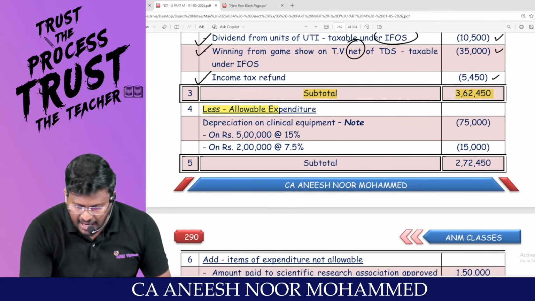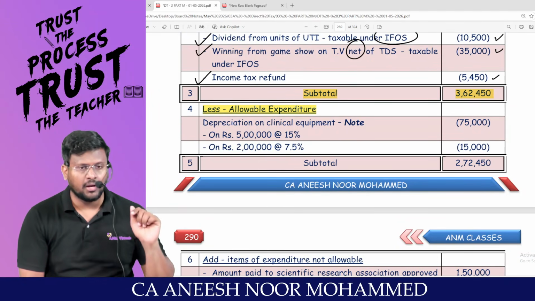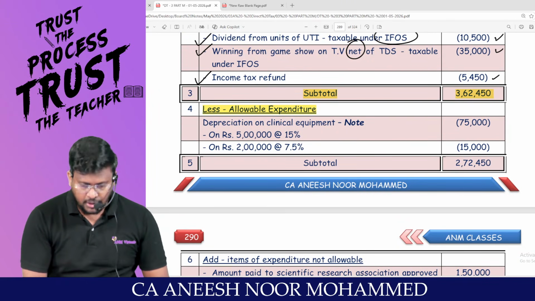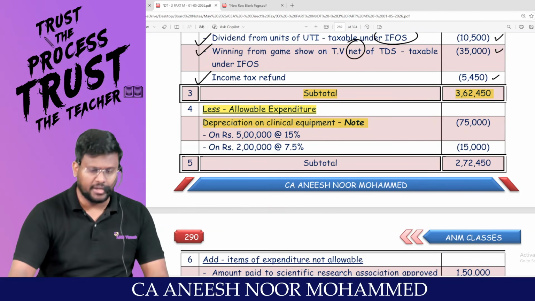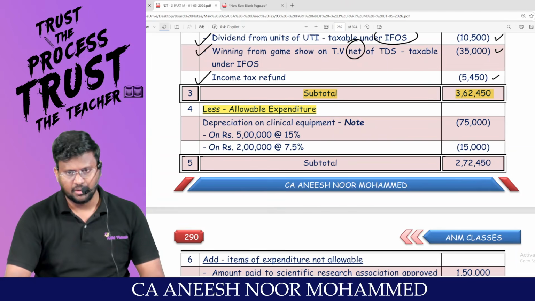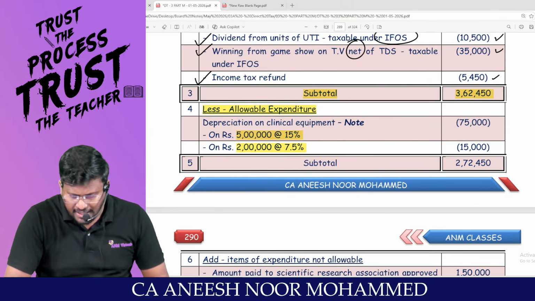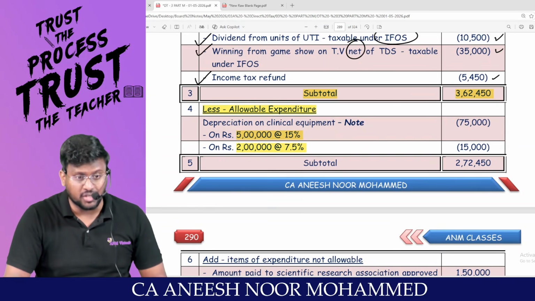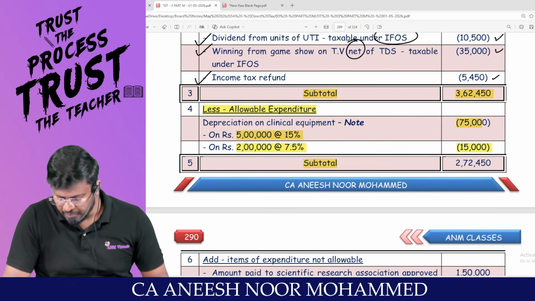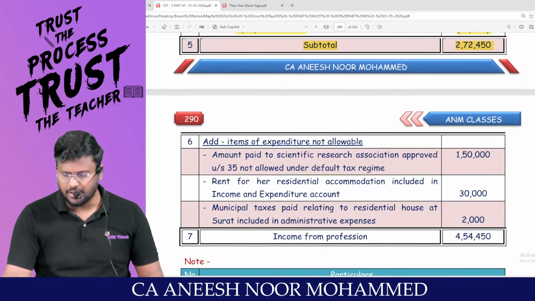Now, less allowable expenditure. Actually, on the debit side of the P&L, we should have debited depreciation. Have we debited? No. So, depreciation on clinical equipment: 5 lakh at the rate of how much percent? 15%, because it has been put to use for more than 180 days. 2 lakh at the rate of 7.5%, because it has been put to use for less than 180 days. So 75,000 and 15,000. So the ideal PGBP should be 2,72,450.